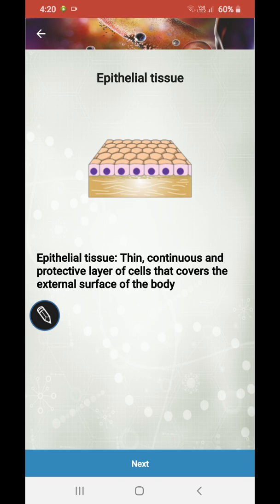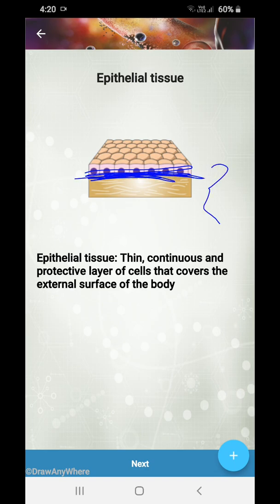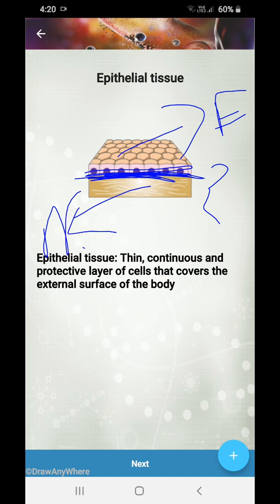Epithelial tissue: thin, continuous and protective layer of cells that covers the external structure of the body. You can see in the picture, very, very thin they are. They are not of much length. Okay, I'll show you one thing. You can see up to this is the tissue, up to this is the epithelial tissue. Beyond this is another kind of tissue starting. This flat layer is the epithelial tissue, and this layer is not epithelial tissue. This is something else starting, the fluid part.